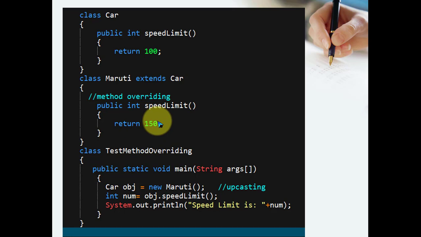Obviously the object gets created at runtime. Whatever option is provided by the user, the object is created on that basis, and on that basis the method gets called. So for such a case, suppose you want to allow the speed limit for respective objects, and you want to provide only one method like display, and the user provides different objects at runtime.